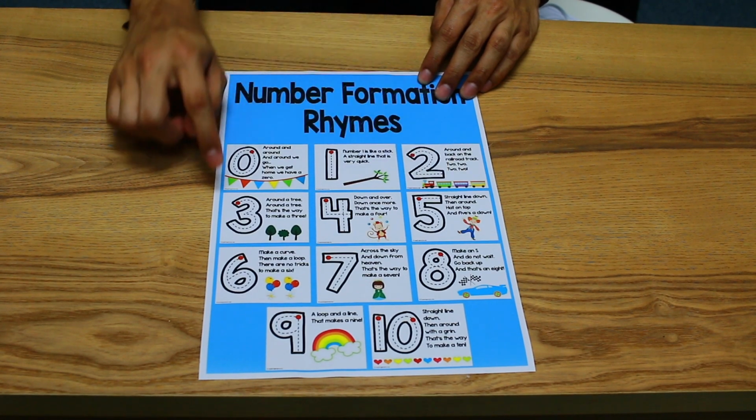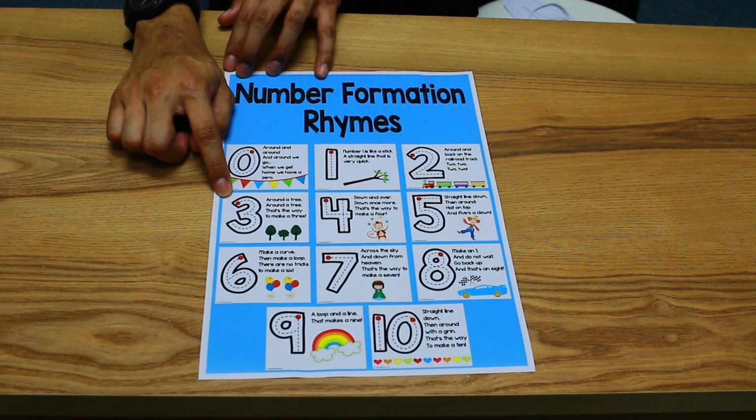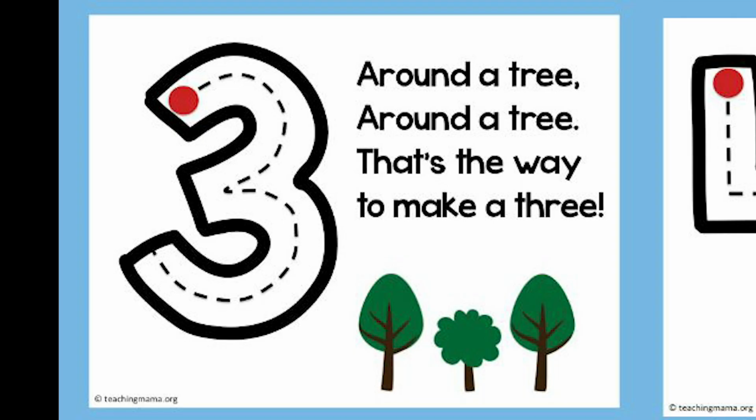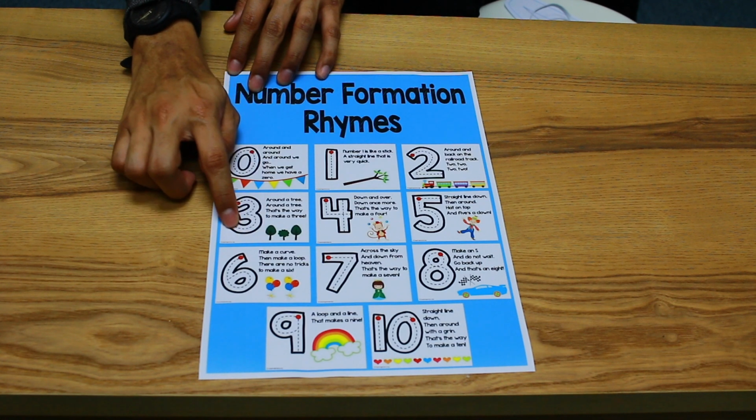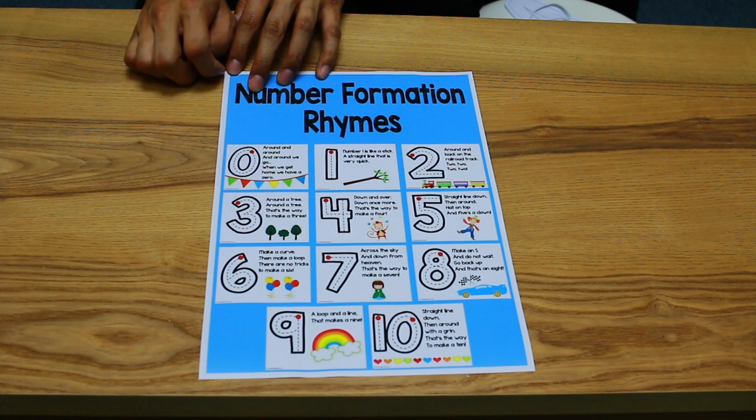Very good. Now let's move on to number 3. Oh, this one. Around a tree. Around a tree. That's the way to make a tree.